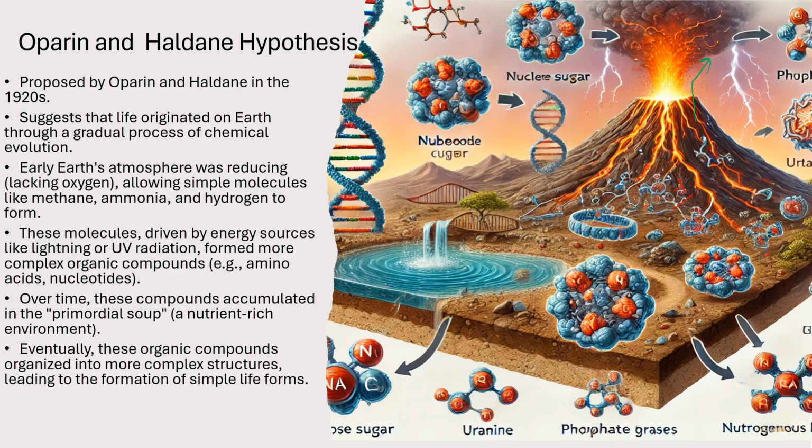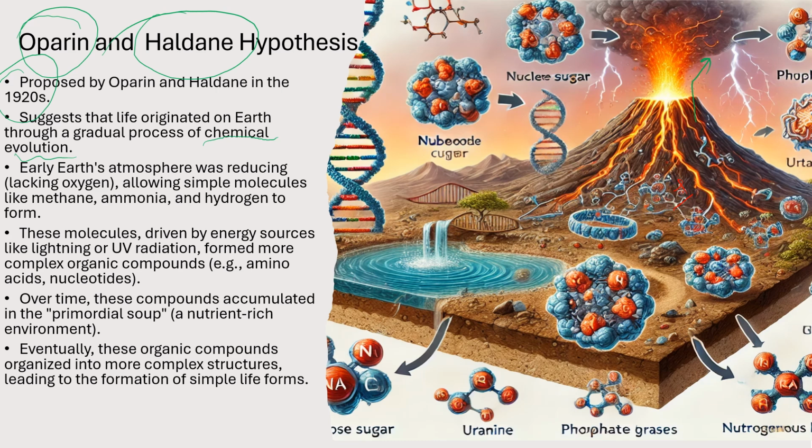So later on, there were two scientists known as Oparin and Haldane. They gave a hypothesis in 1920. According to this hypothesis, life originated on Earth through a gradual process of chemical evolution. They said there were some simple chemical molecules, and slowly over a period of millions of years, these chemicals got converted into some life forms. And how life originated, they said, was that on early Earth, the atmosphere was reducing.